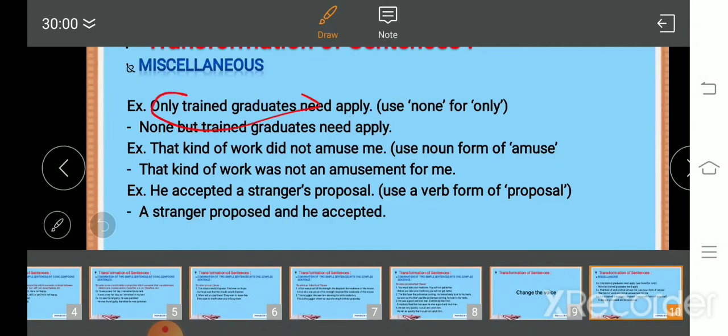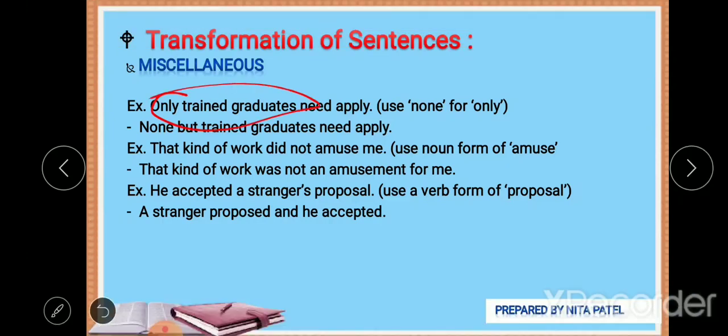Now here the instruction is the same. Look at this sentence, only trained graduates. So no other people, only trained graduates. If they are not even trained graduates, you cannot apply. So none but trained graduates, it shows the contrast. The meaning of this answer is the same, that none but the trained graduates need apply. Okay, let's see another one.